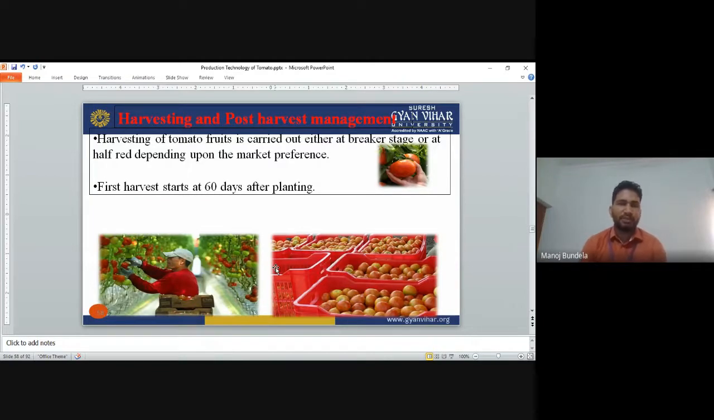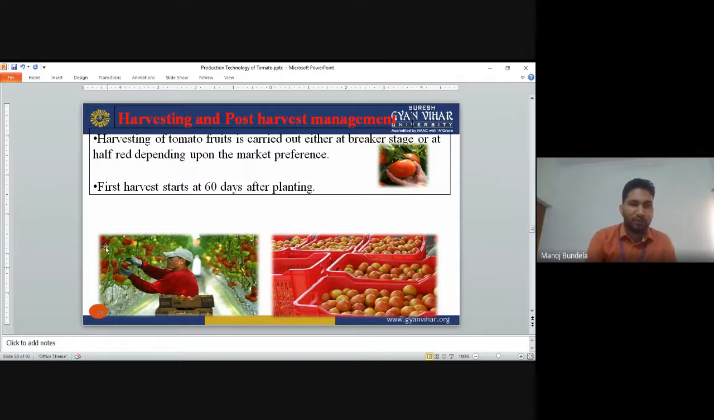Harvesting and post-harvest management. The harvesting of tomato fruit is carried out either at the breaker stage or at the half ripe stage, depending upon the market preference. If we supply the local market, we will harvest at the red stage also. If we transfer over a long distance, then we harvest at the breaker stage, just as it is turning red. The first harvesting will start 60 days after planting.